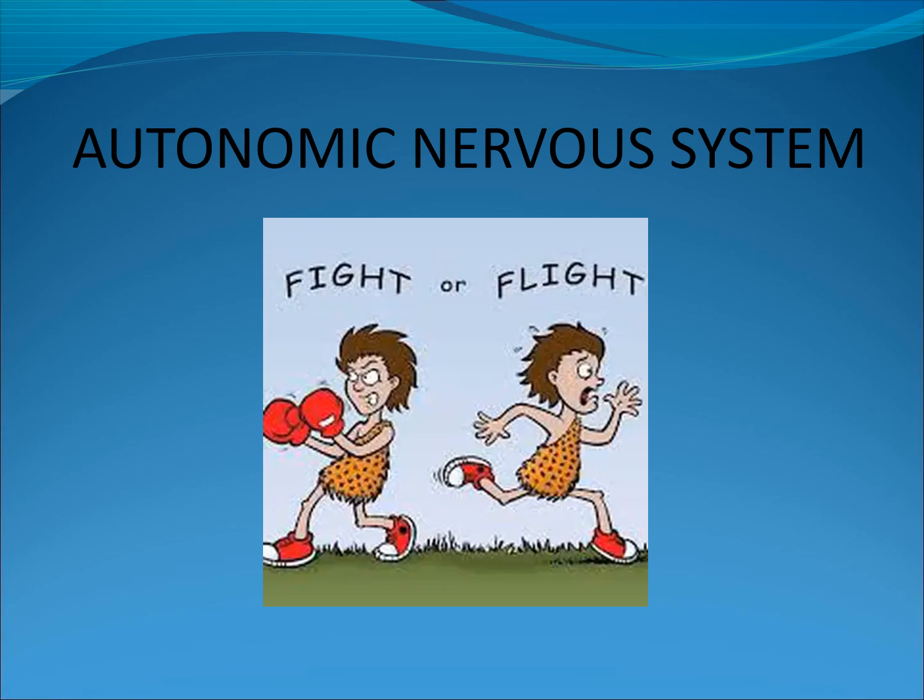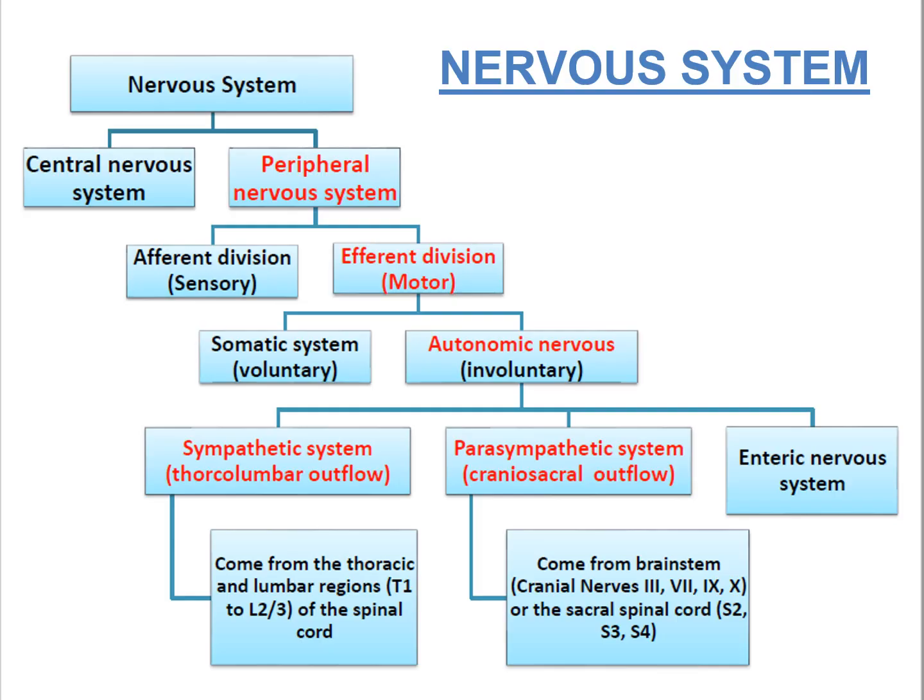Hello friends, in this video we shall look into the structure of the autonomic nervous system. About the organization of the nervous system: the nervous system is classified into central nervous system and peripheral nervous system. The peripheral nervous system is again divided into afferent division and efferent division. The afferent division is sensory and the efferent division is motor.